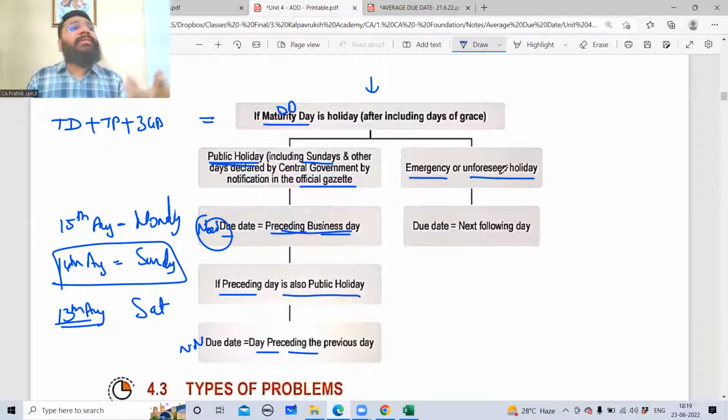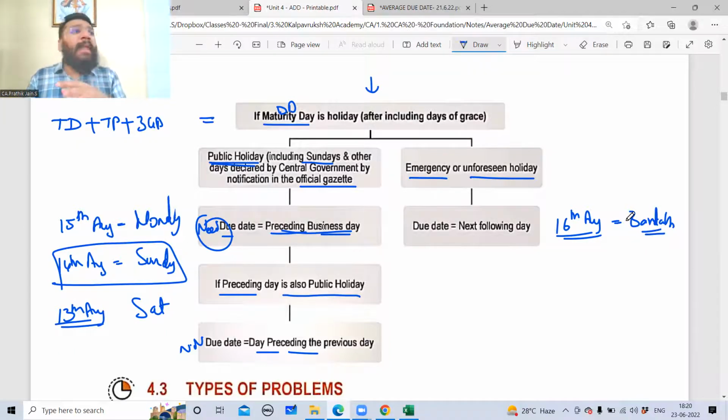So in that case, what is the due date? For example, the due date was, let's suppose, 16th of August. Suddenly that day, they announced a bandh. Or just 1 day or 2 days before that, they announced a bandh.